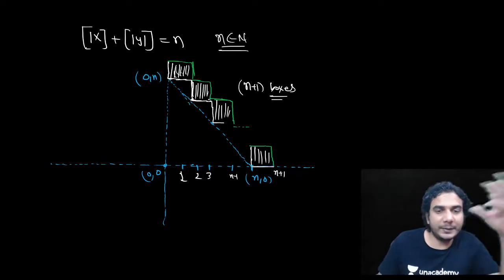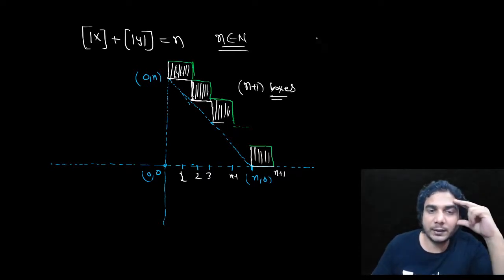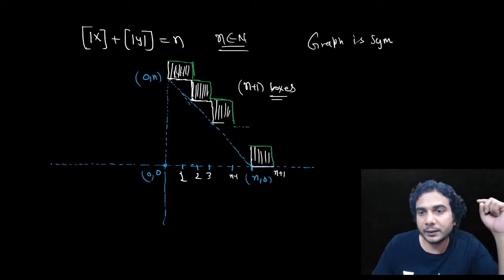So using symmetry, now the graph is symmetric in all four quadrants.